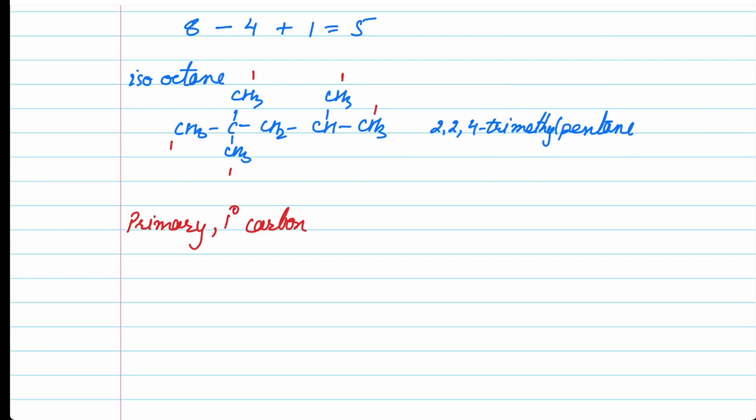In the same manner, this particular carbon is attached to two carbons, so this is a 2 degree or secondary carbon. While this particular carbon is attached to three carbons and it's a 3 degree or tertiary carbon. This particular carbon is attached to four other carbons and it's a 4 degree or quaternary carbon. Now, you might say that a carbon attached to five carbons would be known as a pentenary carbon. Absolutely wrong, because carbon has a valency of four and could be attached to a maximum of four carbons only. So we do not have a pentenary carbon.